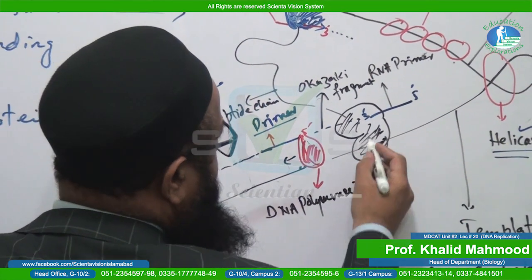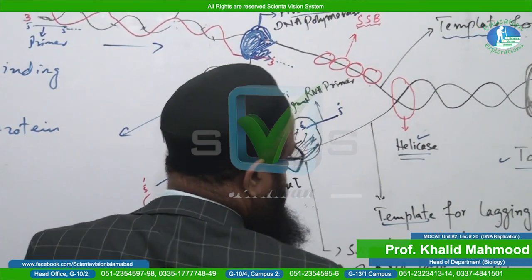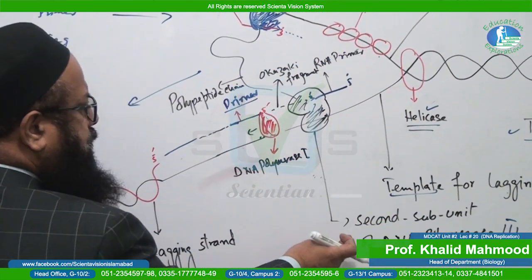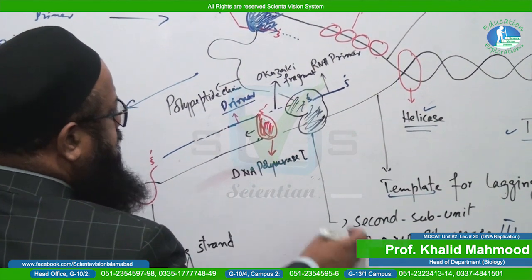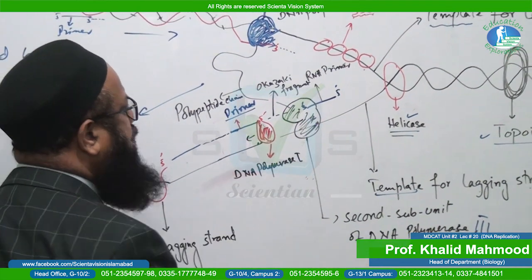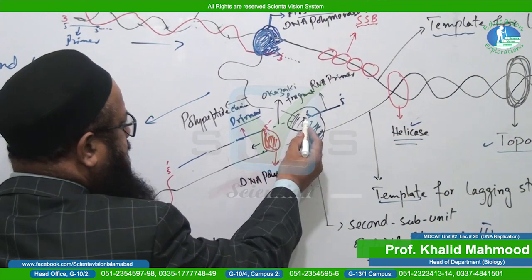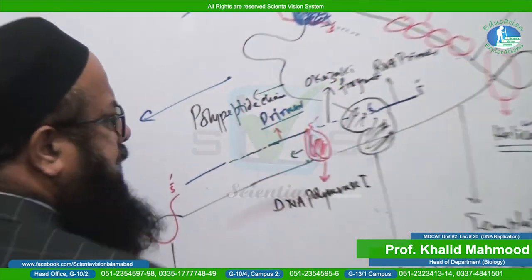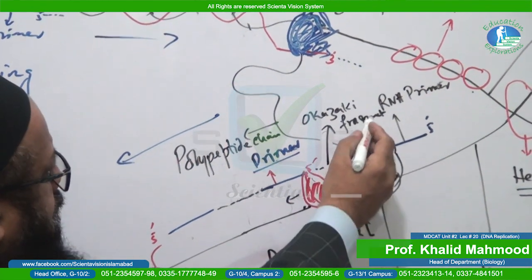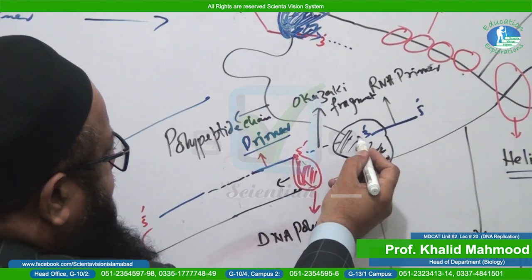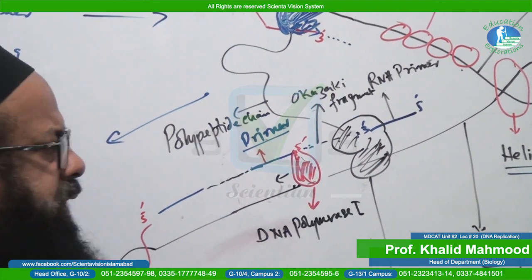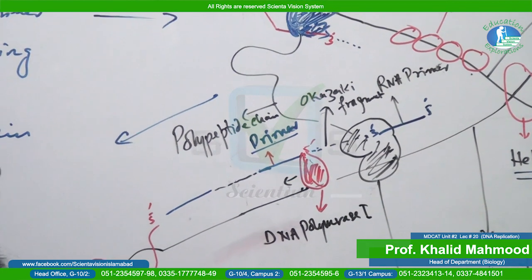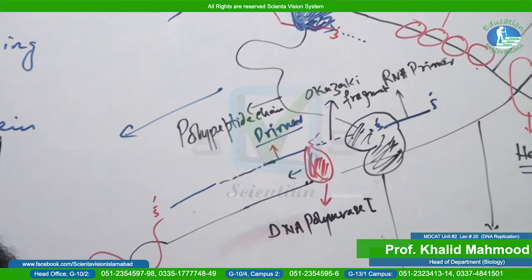And what is the role of the second subunit of DNA polymerase 3? It will make a segment of DNA, and this segment is called an Okazaki fragment. The length of the Okazaki fragment is different in prokaryotic as well as eukaryotic cells.